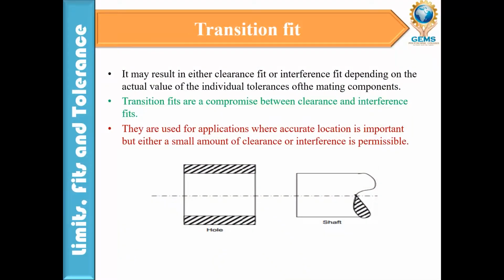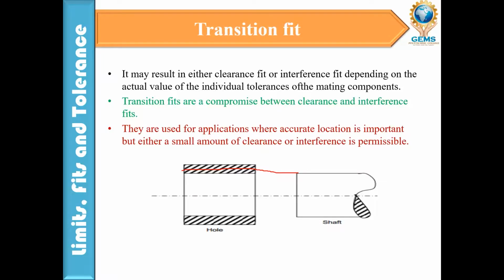Next, transition fit. It may result in either a clearance fit or an interference fit depending upon the actual values of the individual tolerances of the mating components. Transition fits are a compromise between the clearance and interference fits. They are used for applications where accurate location is important, but either a small amount of clearance or interference is permissible. It may be either positive or negative. So that we call a transition fit. If you see this one, it will be in the middle of this, right? It may be either positive or negative.